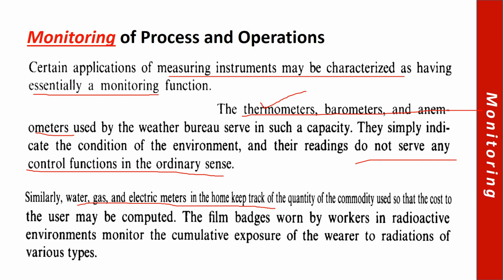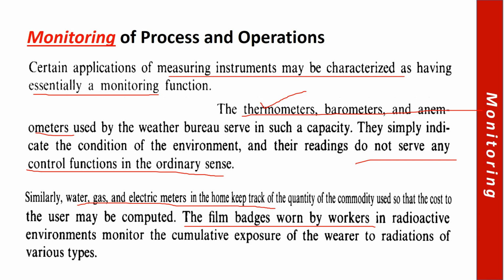They just monitor that, right? There is no other step being taken in that bureau, just monitoring the weather, and there is no control function in the ordinary sense. So ordinarily, there is no control function performed by the weather bureau. They just have the purpose of monitoring using measuring instruments such as thermometers, barometers, and anemometers, right?